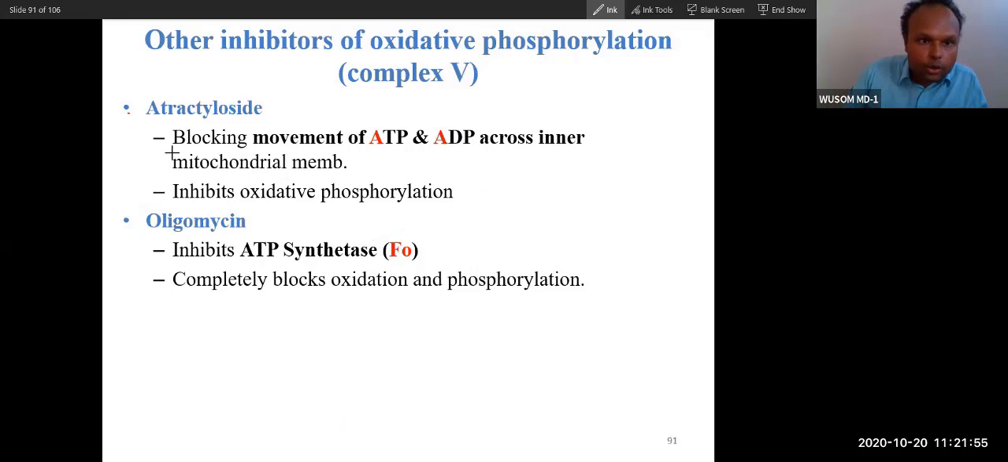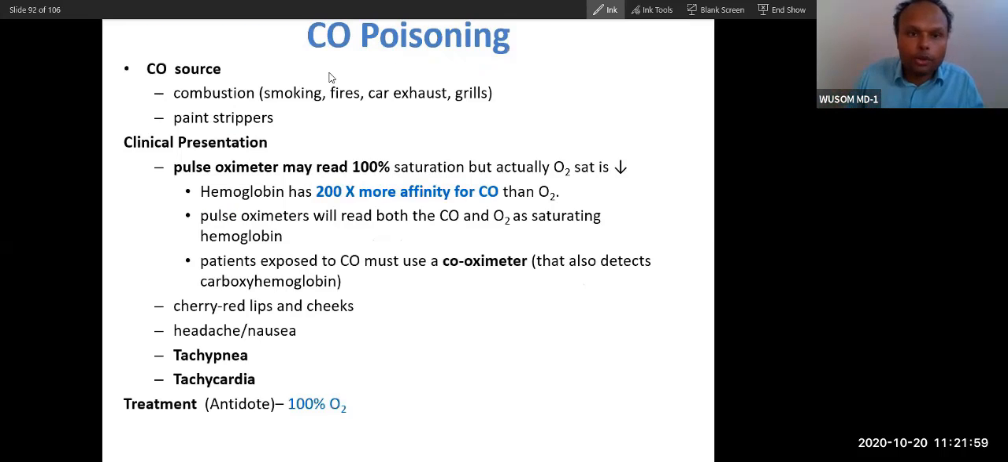Atractyloside, I have already told you. Oligomycin, I have already told you. Now carbon monoxide poisoning. The main sources are combustion, paint strippers, smoking, fires, car exhaust, and gas. These are the main sources of carbon monoxide poisoning. If a question comes, the question will have the carbon source mentioned, and that is how you can easily separate it.